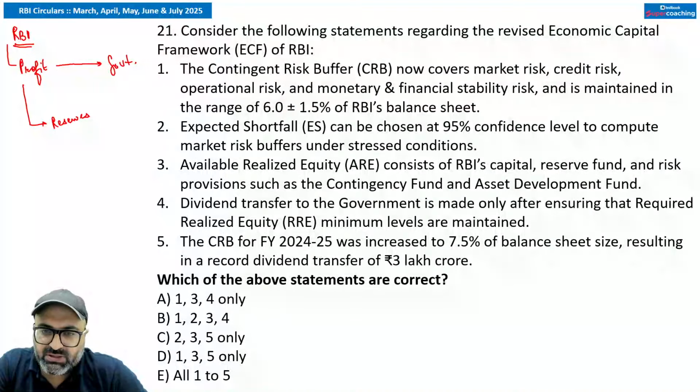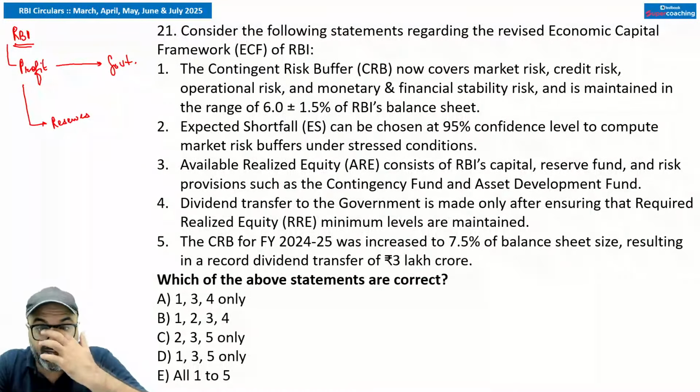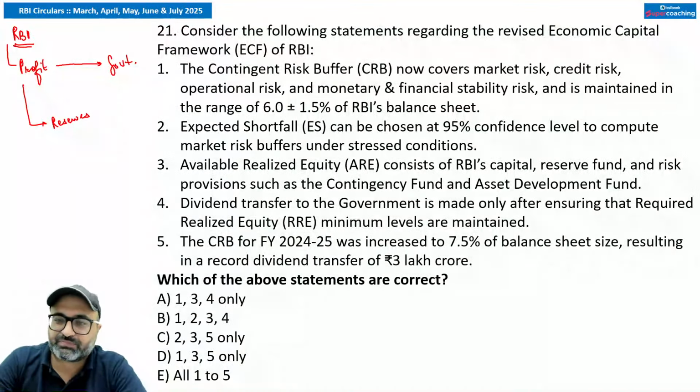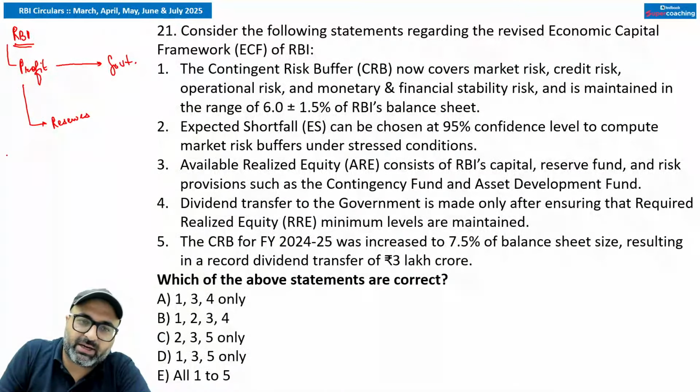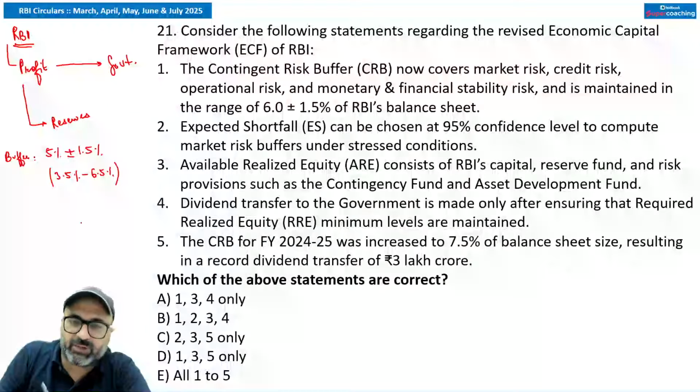So according to this announcement, for monetary and financial stability risk, the RBI buffer range has been widened. It has been increased to 5% plus minus 1.5%, which means the range will be 3.5% to 6.5% for the buffer.